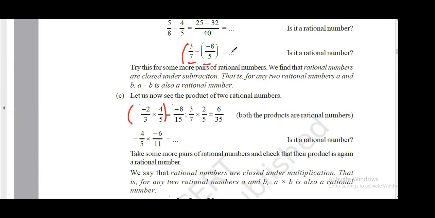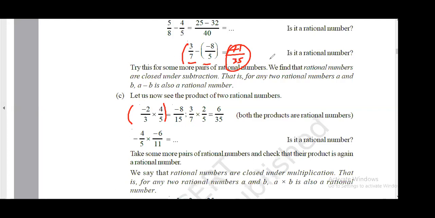So the difference was 71 by 35. This is also a rational number. So I can say that subtraction of rational numbers follows closure property. Got it? Manita, got it?